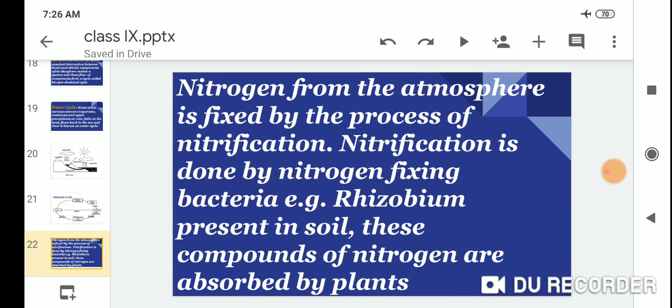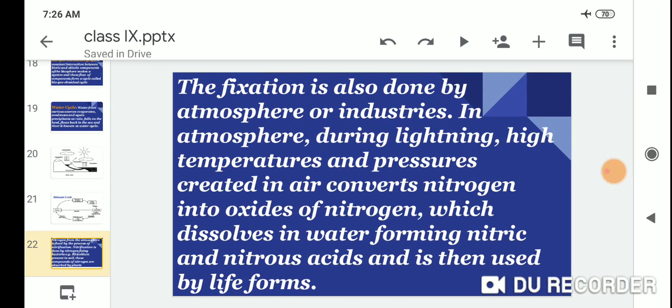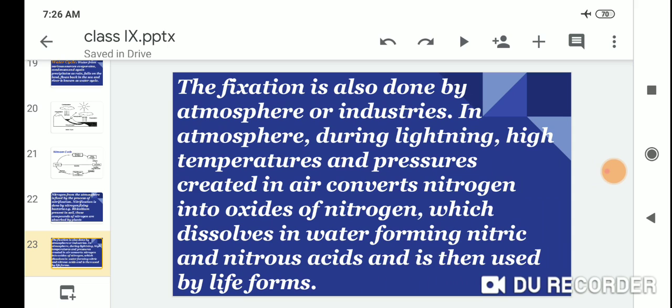Nitrogen from the atmosphere is fixed by the process of nitrogen fixation. Nitrogen fixation is done by nitrogen-fixing bacteria, for example Rhizobium present in soil. These compounds of nitrogen are absorbed by plants. Fixation is also done by the atmosphere or by industries.